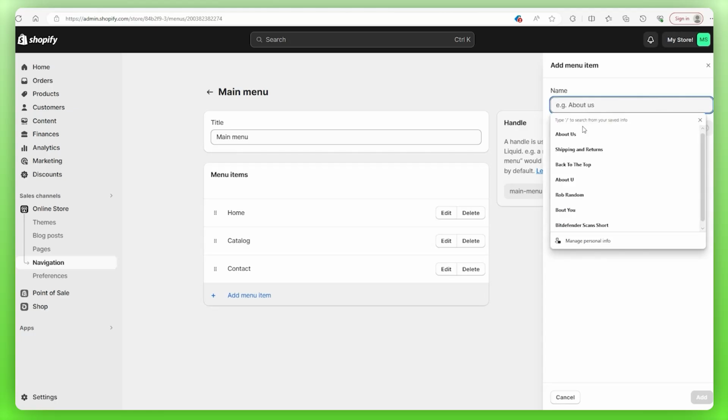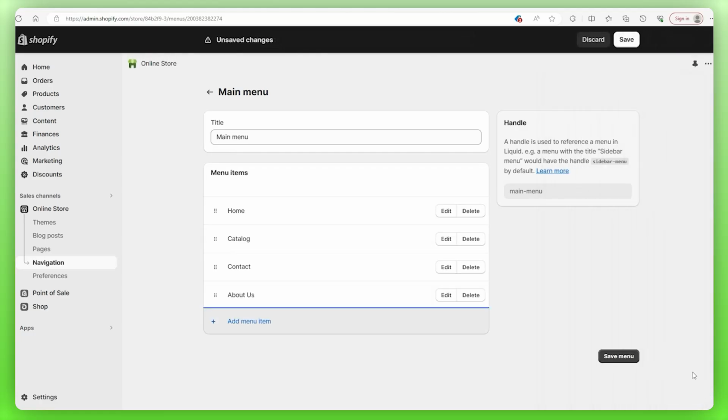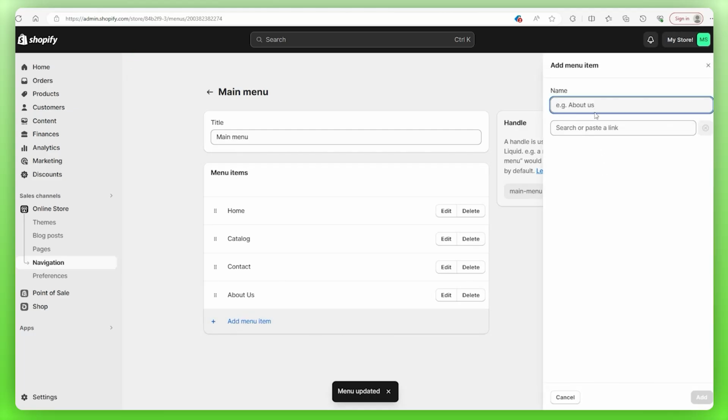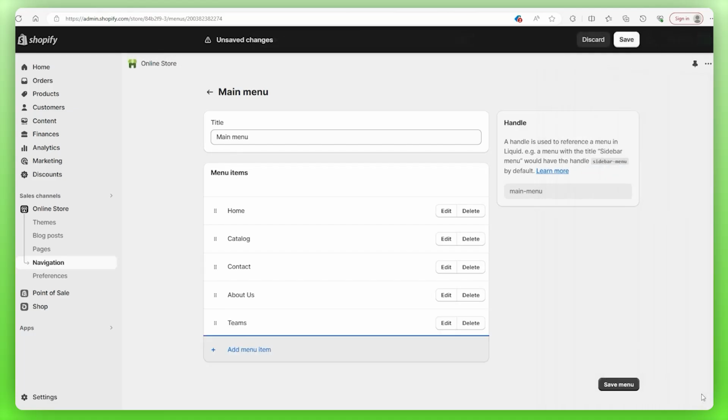Preferably name it based on a page that shares the same name. In the main menu, I'll include the About Us page, so I'm going to name it that. Then I'll click on the search bar, go down to Pages, and find About Us. Click on Add in the bottom right, save it, and it's really as easy as that. The next thing I want to add is a link to all the teams, so we'll add another thing. Name is Teams, click on the search bar, find Collections, click on All Collections, Add, and then Save.